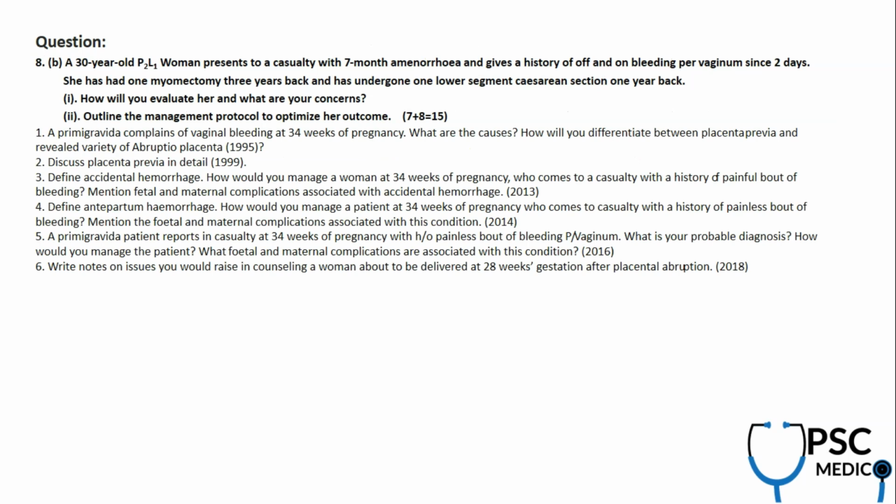Now what we have is a clinical question here again. Seven months amenorrhea, with antepartum hemorrhage, APH, on and off bleeding per vaginum, history of myomectomy and history of cesarean one year back. Myomectomy and cesarean are risk factors for placenta previa.